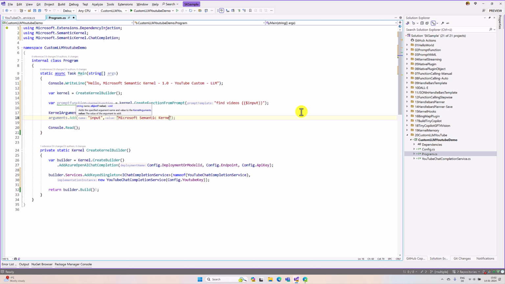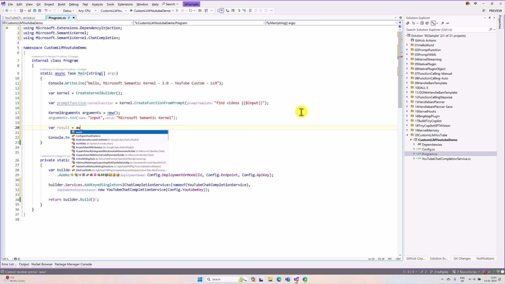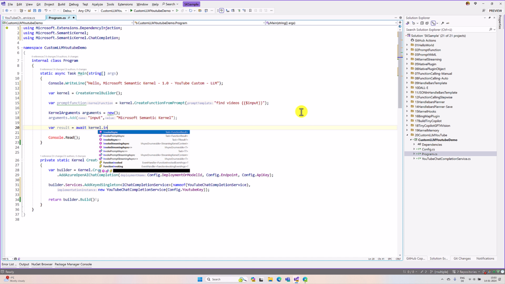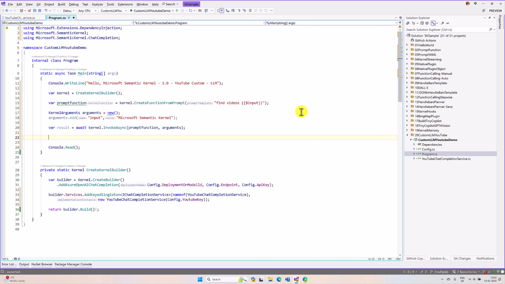This is my keyword to search the videos. Finally, we invoke the function: result await kernel dot invoke async. The first argument we have to pass is the prompt function. The second argument is our input arguments. That's it.